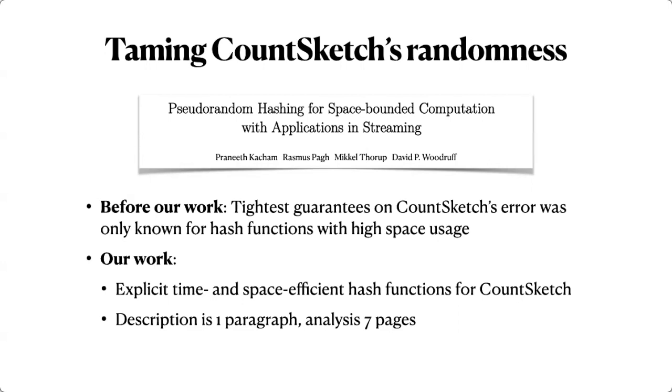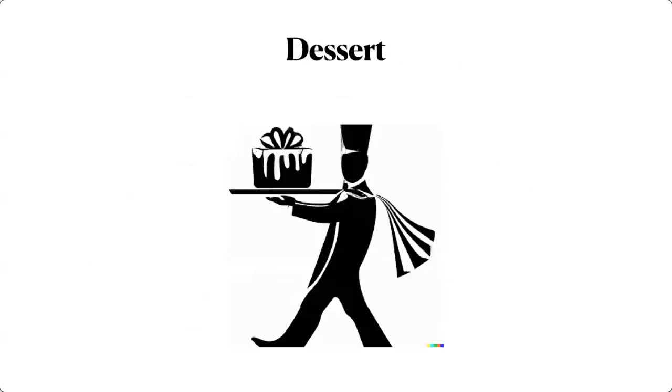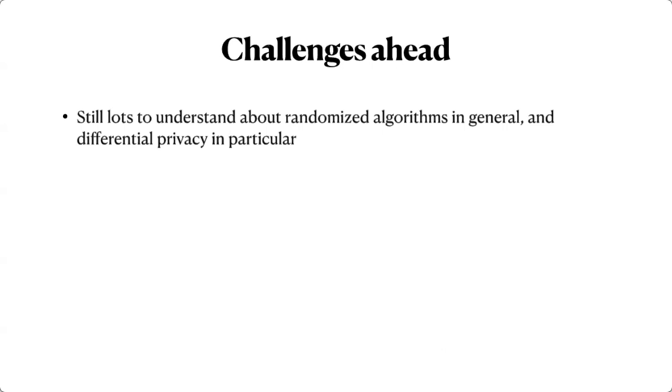Okay. Now we are almost done, but of course I won't cheat you of dessert. And the dessert is basically some thoughts about some interesting challenges ahead. I think there's still a lot we don't understand about randomized algorithms in general. And in particular, differential privacy is an even younger area than randomized algorithms. It's been basically the last 10-15 years that people have started working on this, and it only really picked up in the last 5 years when the tech companies started using it.